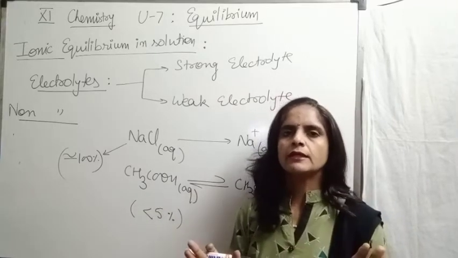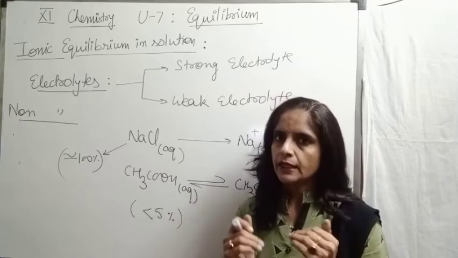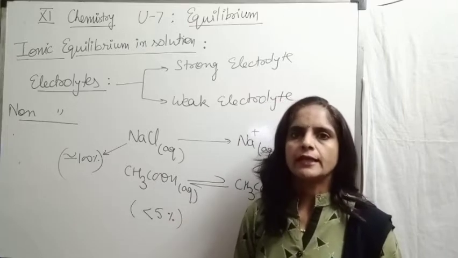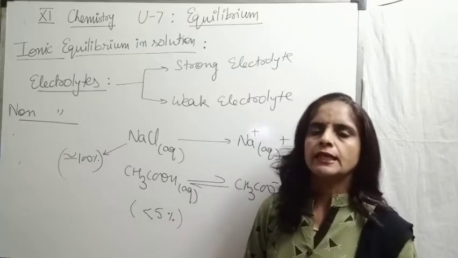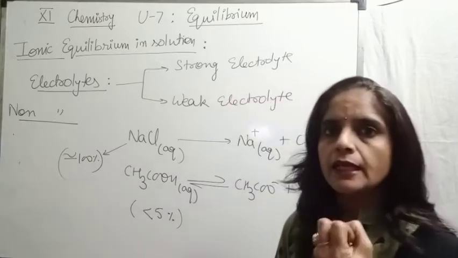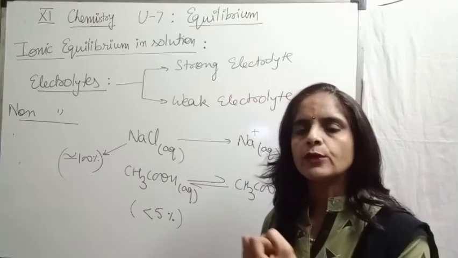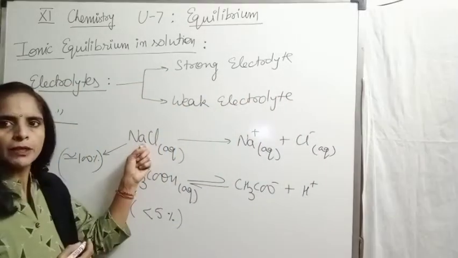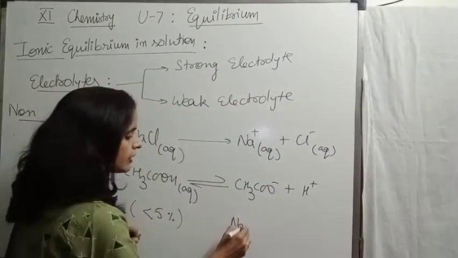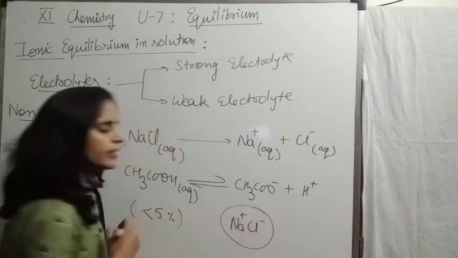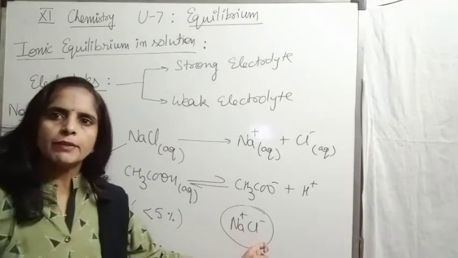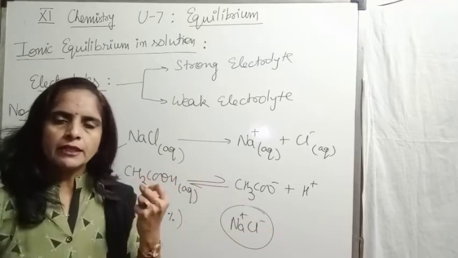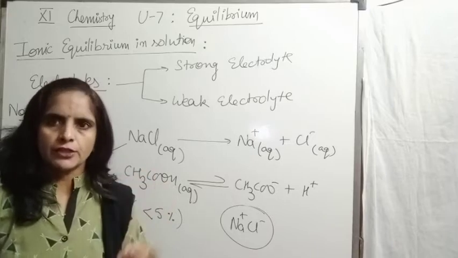Now, one thing comes into mind, that why sodium chloride doesn't show conduction in solid state. Solid sodium chloride is a bad conductor. But in aqueous form, it becomes a good conductor. Why it is so? Because in solid state, its ions, they are tightly held together due to electrostatic forces of attraction. We know sodium chloride is an ionic compound. So in solid state, strong electrostatic force of attraction present between sodium ions and chloride ions. As these ions are not free, so no chance of conduction.